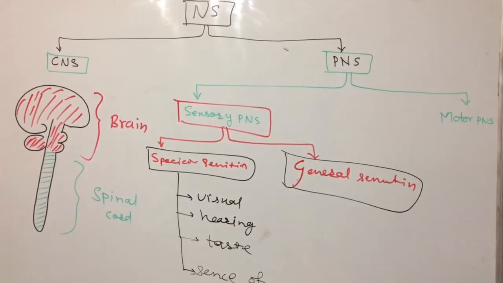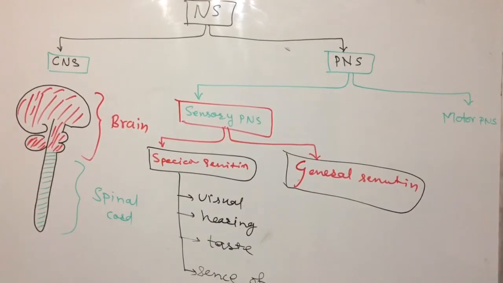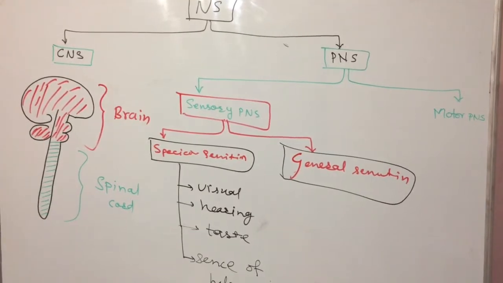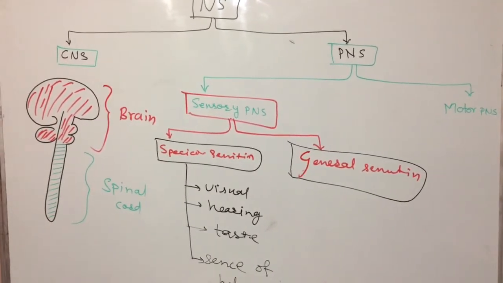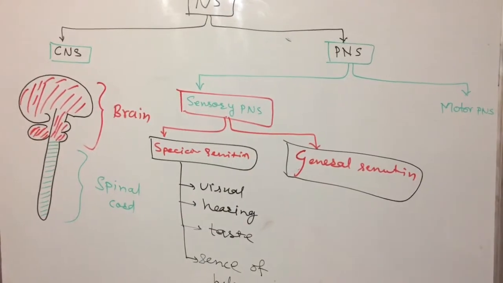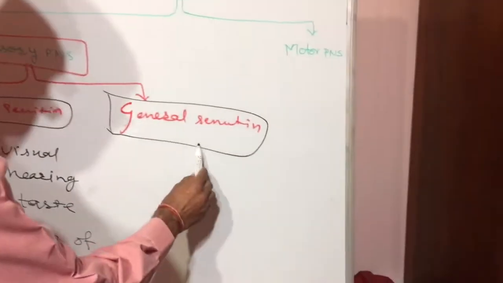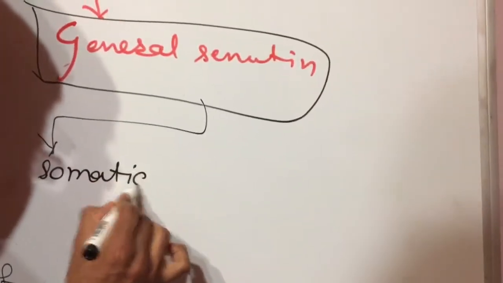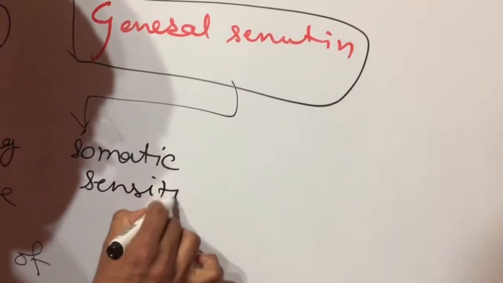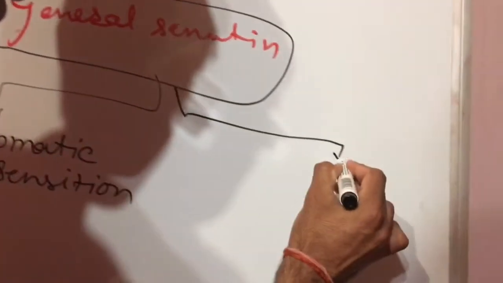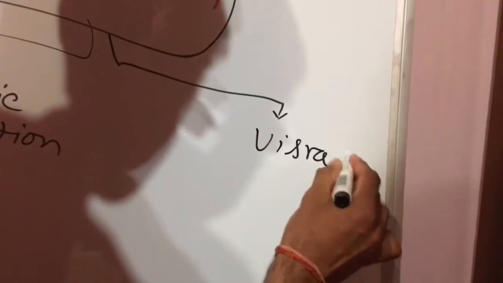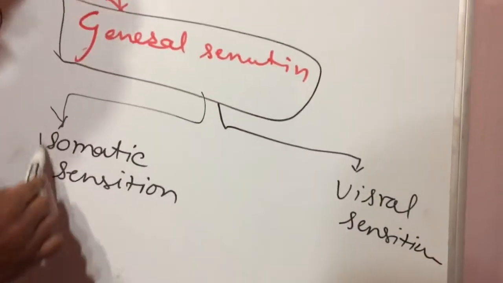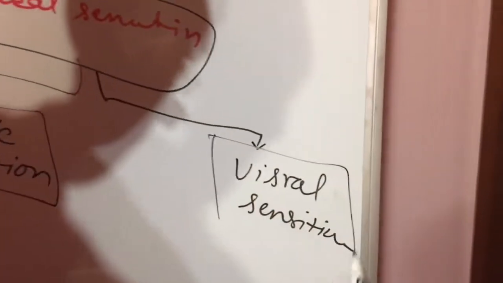Next, general sensation. General sensation is divided into two parts: somatic sensation and visceral sensation. What is the somatic sensation and what is the visceral sensation?